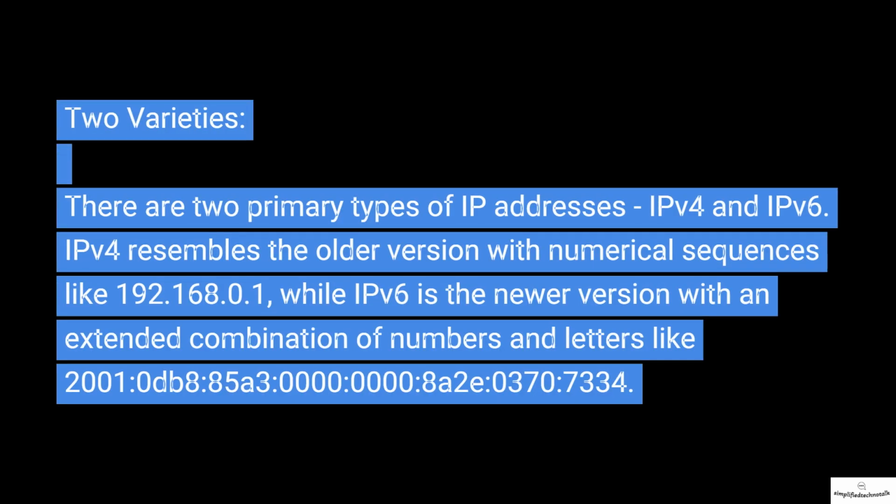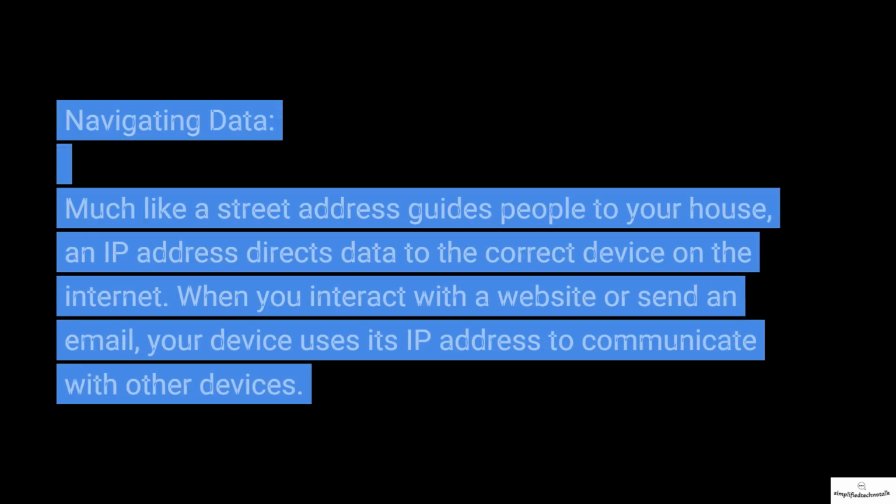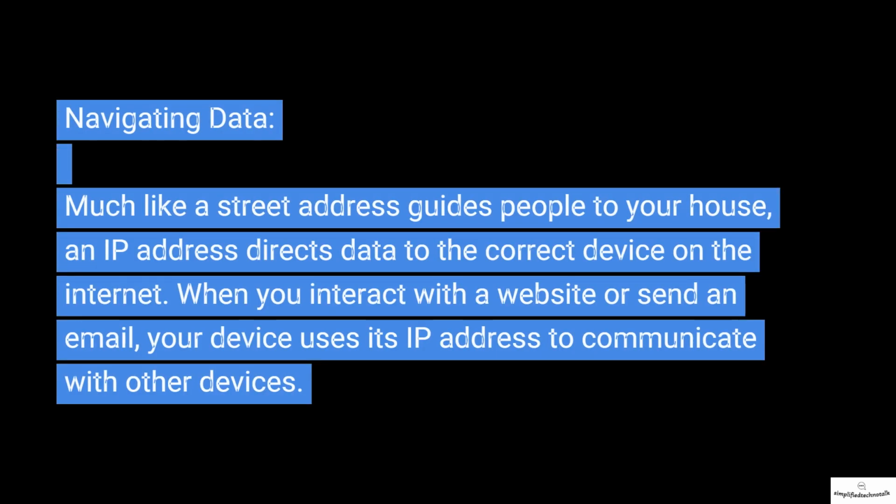Two varieties. There are two primary types of IP addresses, IPv4 and IPv6. IPv4 resembles the older version with numerical sequences like 192.168.0.1, while IPv6 is the newer version with an extended combination of numbers and letters like 2001:0db8:8050:0000:0000:8A2E:0370:7334.